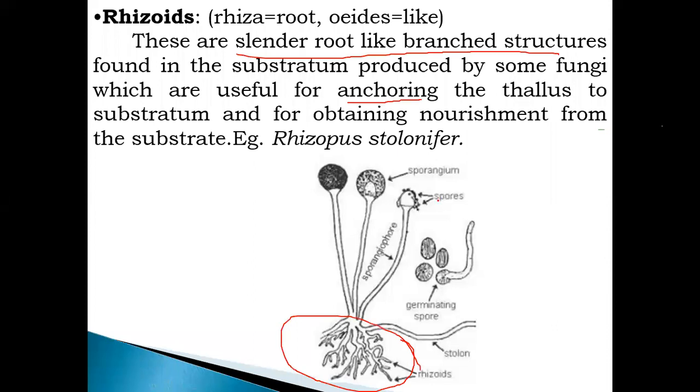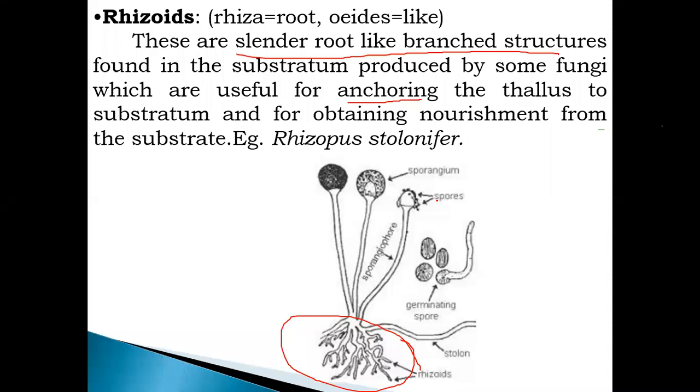The substratum means, suppose in case of a mushroom, the mushroom is the fungus. What is a mushroom? A fungus that will grow on a special substratum, on different substrates. When this fungus wants to anchor on the substratum, it produces a root-like slender structure, and that root-like structure is called a rhizoid.